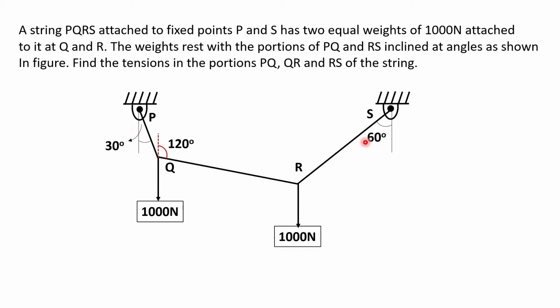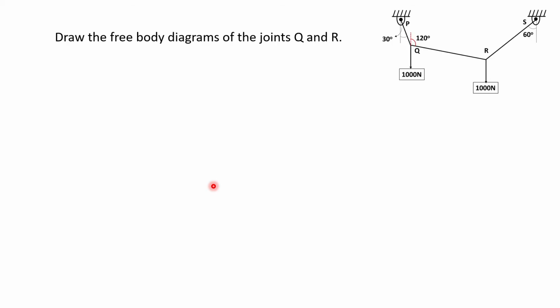By observing the diagram, we can see that there are two joints which connect three strings that are under tension. For these two joints, joint Q and joint R, we can apply Lami's theorem. Before that, while solving every engineering problem, we need to draw its free body diagram, and we have seen the steps of how the free body diagram is drawn. So let us try to draw the free body diagram for joints Q and R.